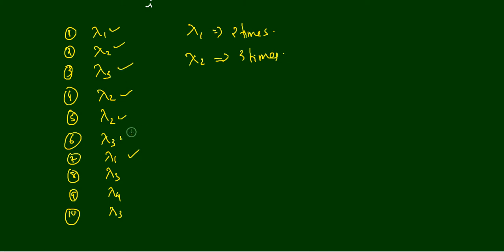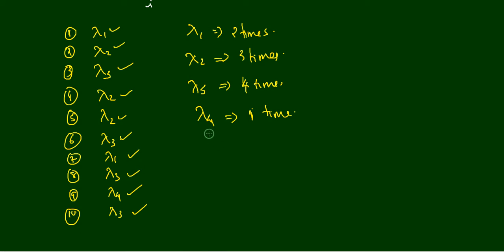1, 2, 3, and 4. Okay, so lambda 3 you got 4 times out of 10. And how many times did you get a lambda 4? Only 1 time. So you made 10 measurements and you got 4 possible values, and out of that the first possible value lambda 1 was obtained 2 times, lambda 2 3 times, lambda 3 4 times, and lambda 4 1 time.